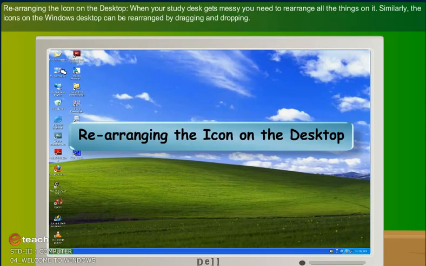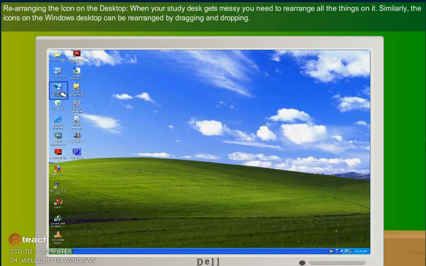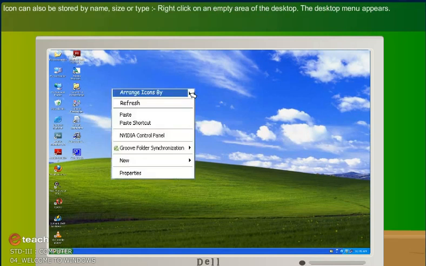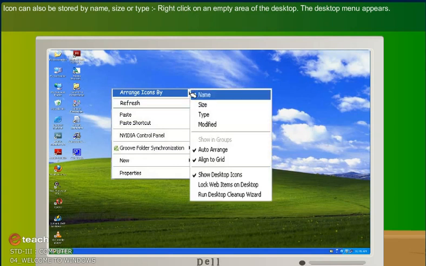Rearranging the icons on the desktop. When your study desk gets messy, you need to rearrange all the things on it. Similarly, the icons on the Windows desktop can be rearranged by dragging and dropping. Icons can also be sorted by name, size or type.